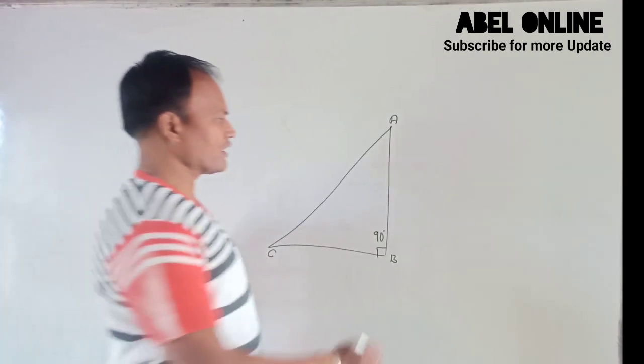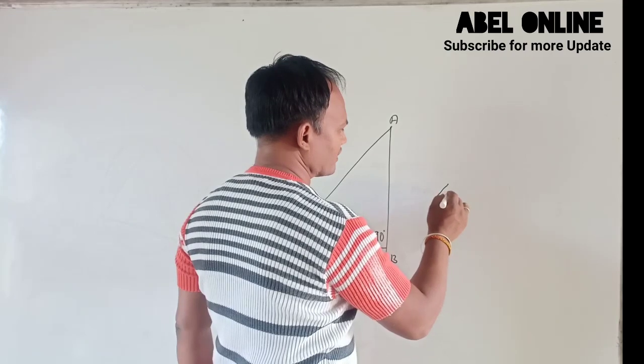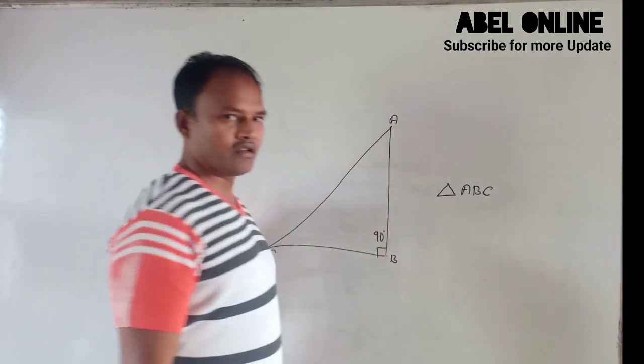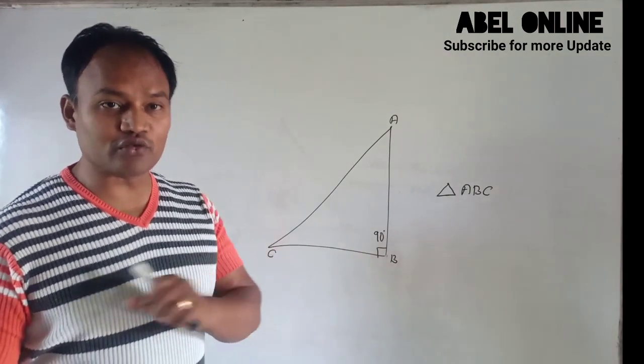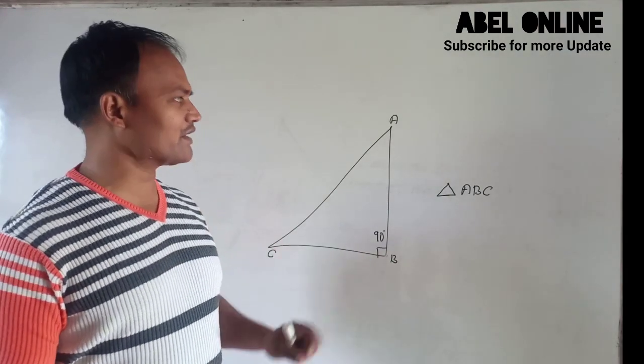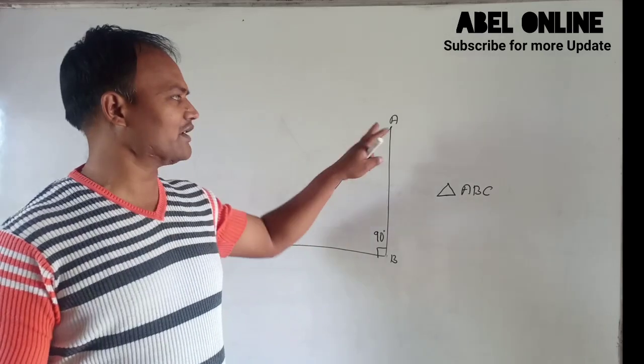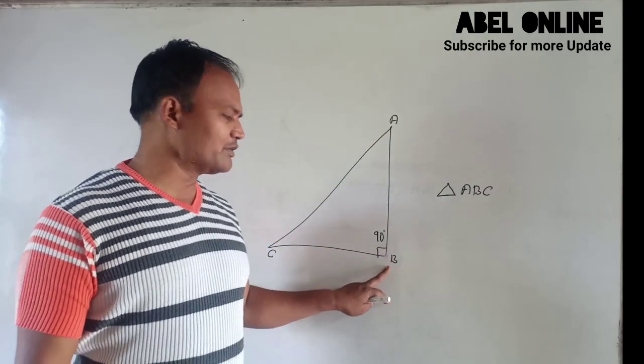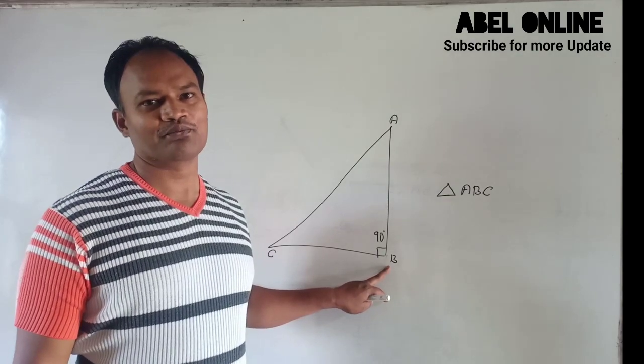This right angle triangle is ABC. What are the qualities of this triangle? So qualities are that there are three angles, angle A, angle B and angle C. On angle B there is a 90 degree angle.